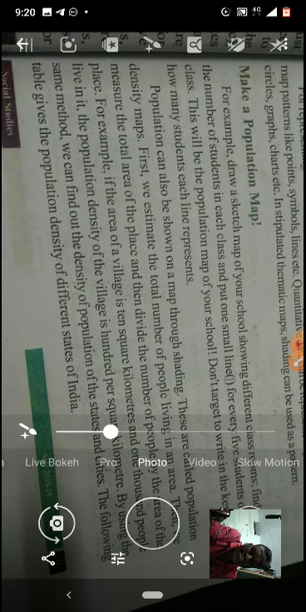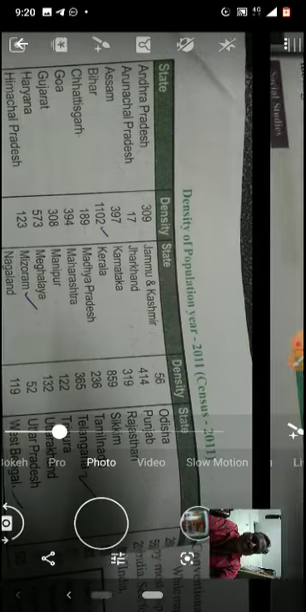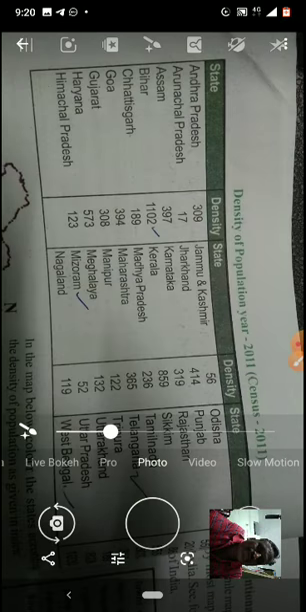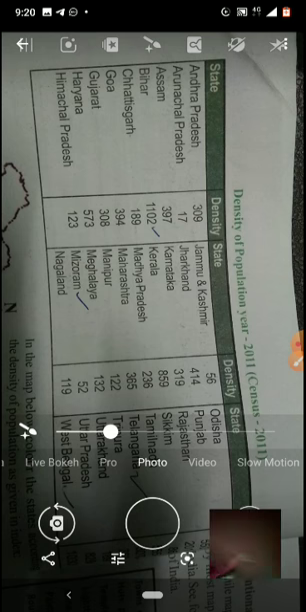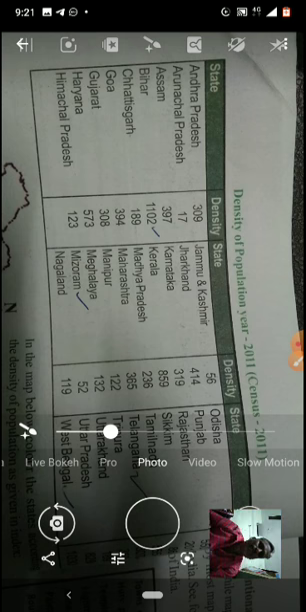By using the same method, we can find out the density of population of states and cities. Same method you apply for states and cities. The following table gives the population density of different states of India. Here, children, see, the density of population for the year 2011 is given, and the density of population for the year 2000 is given. In brackets is the word census. Census means calculation of population.